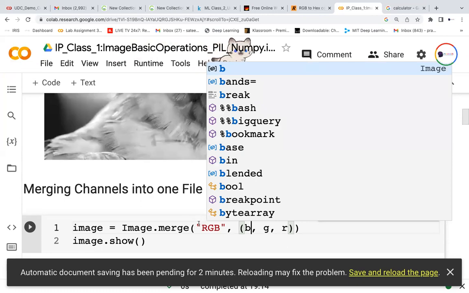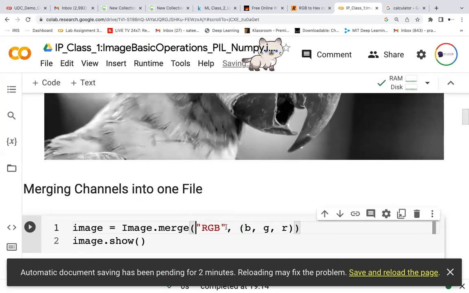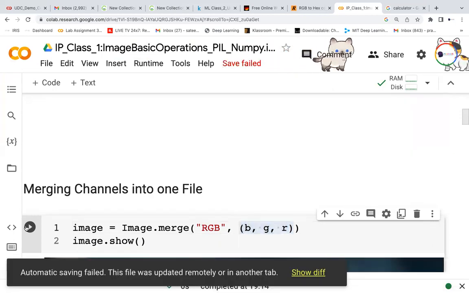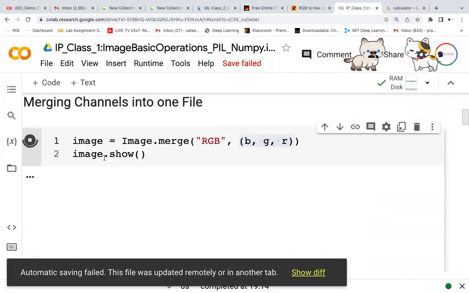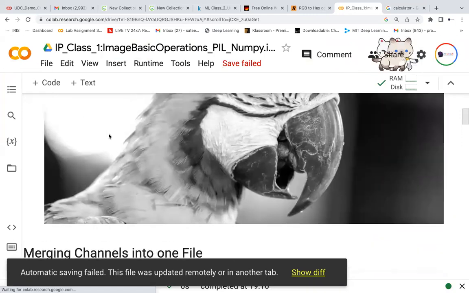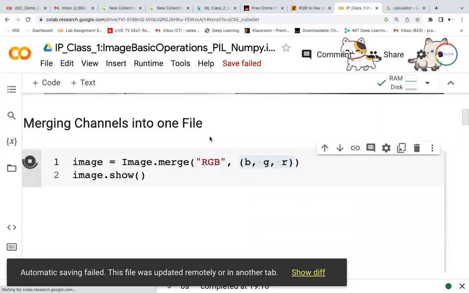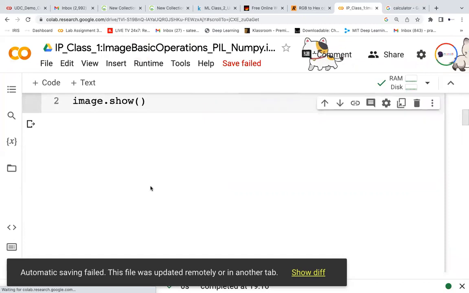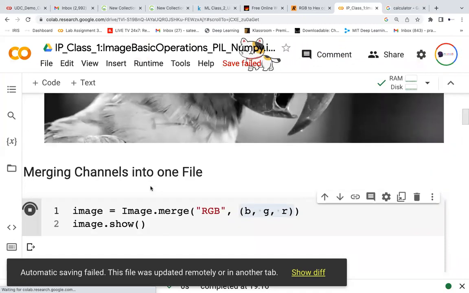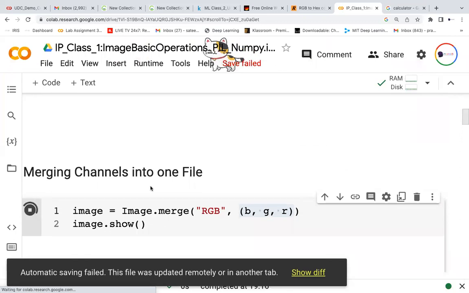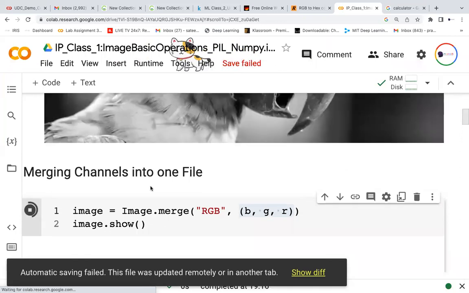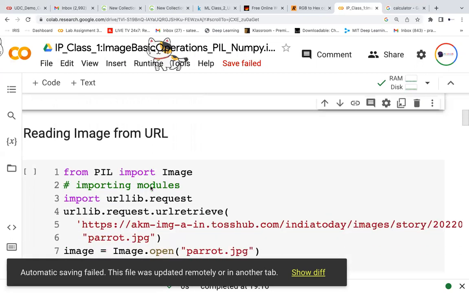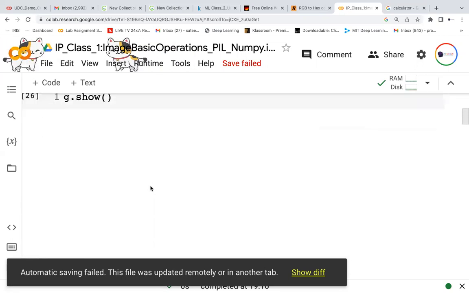Merge takes the mode and then the values. Then I merge the image and display the merged image. I have shown the R, G, B individually, correct? Now I'm merging it and I want to show the merged color image. So these are the basic operations: split the channels, do some kind of processing, and then merge. Any questions so far?